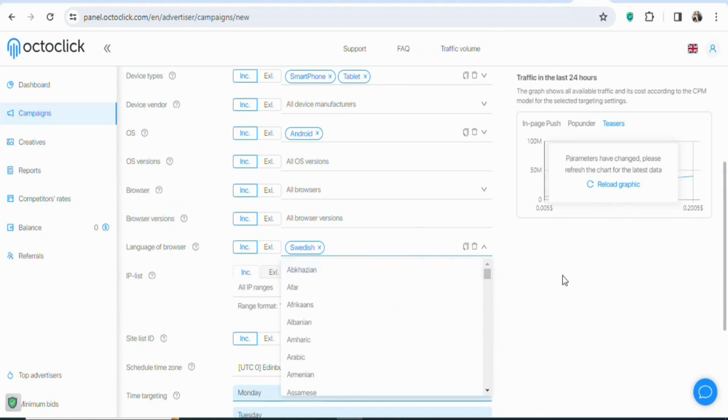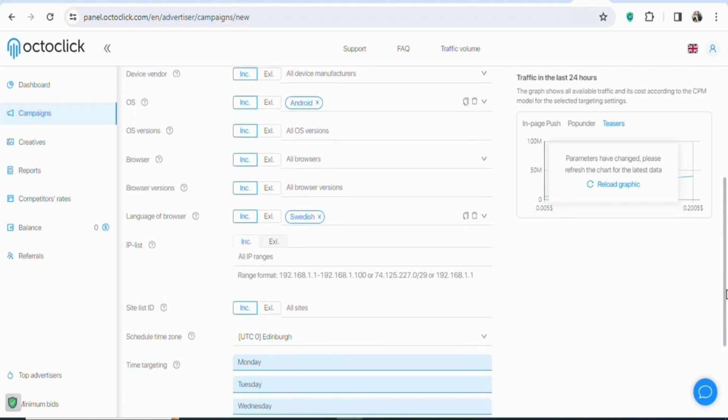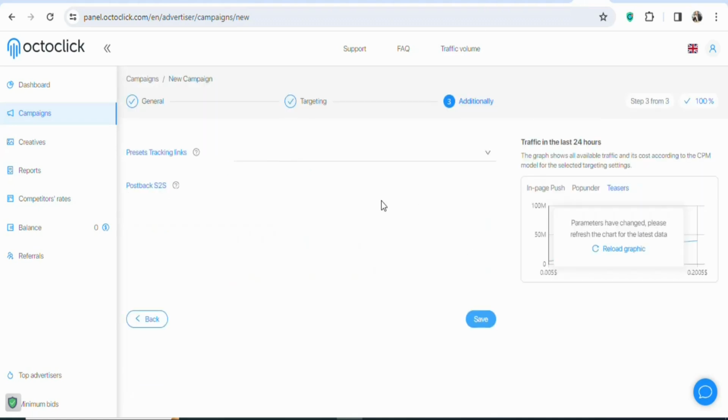Once you select Swedish, the next step is that you are going to scroll down. Once you scroll down, you can see IP list. So if you want to restrict any IP address, you can do that, but in this case we are not going to do that. Once that is done, you can see time targeting. If you don't want your ad to run on any day of the week, you can select that, but in this case we want our ad to run on all days of the week, so leave it and then click on next. Once you click on next, all these are not important, so click on save.